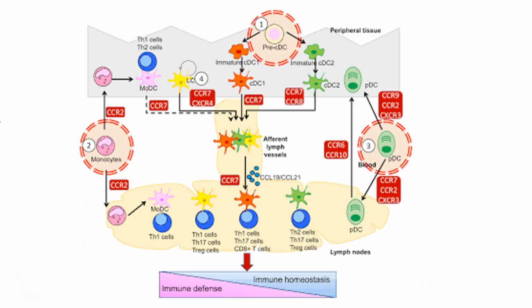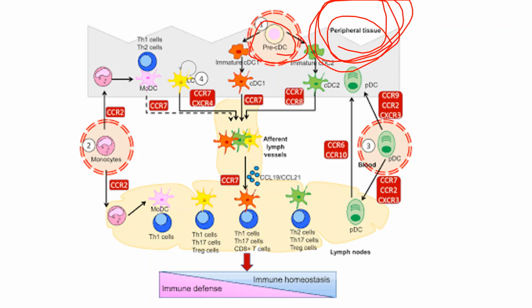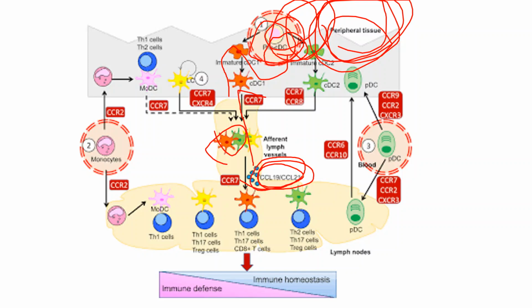Here is a diagram which shows the interaction of CCR7 and CXCR5. We can see the peripheral tissue, and here the premature dendritic cells. Once this interaction happens, CCR7 and the CCL19 and CCL21 in the afferent lymph vessels guide the cells.